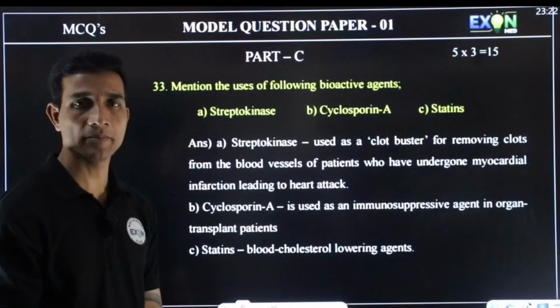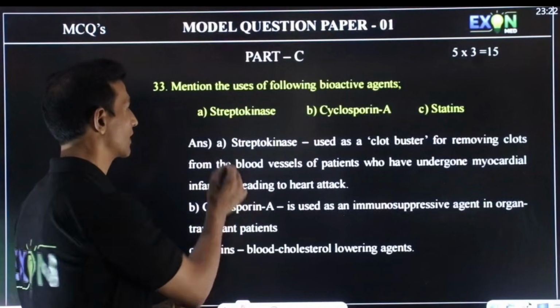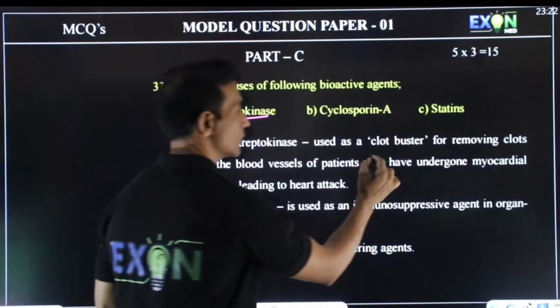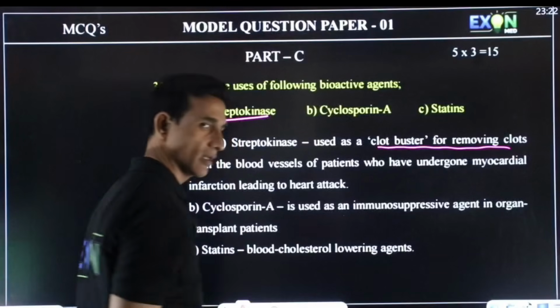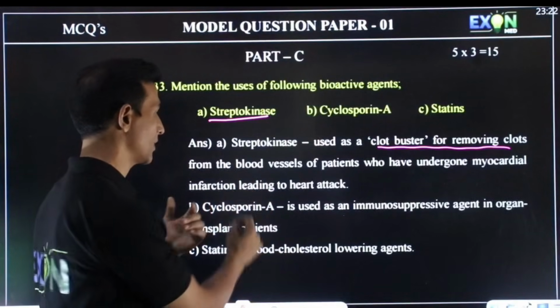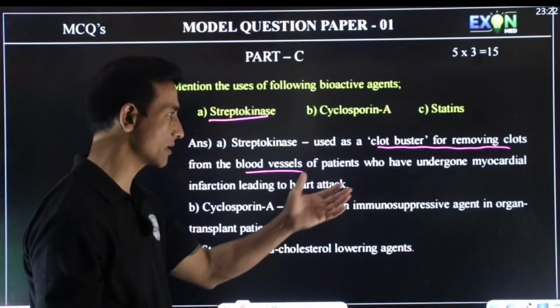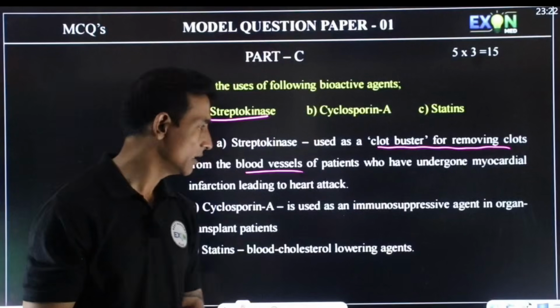Mention the uses of the following bioactive agents. Streptokinase is used as a clot buster, for removing clots from the blood vessels of patients who are suffering from myocardial infarction leading to heart attack.